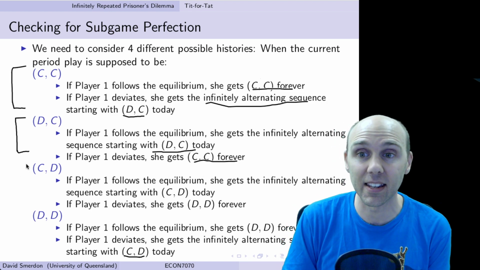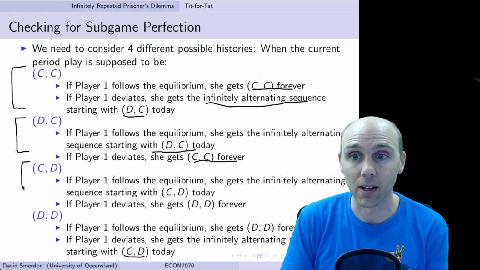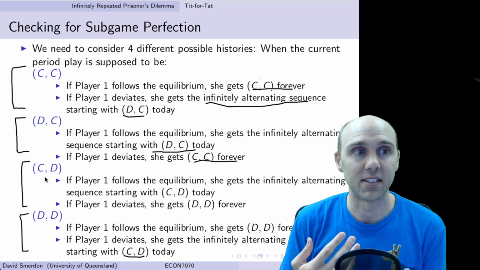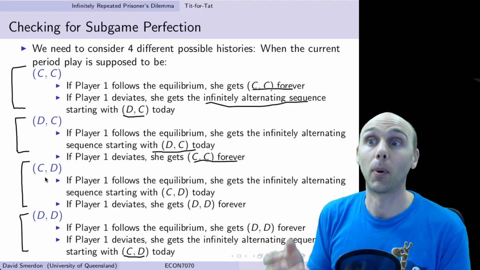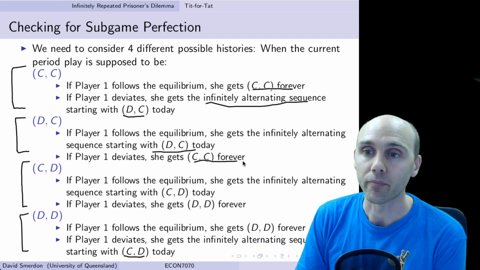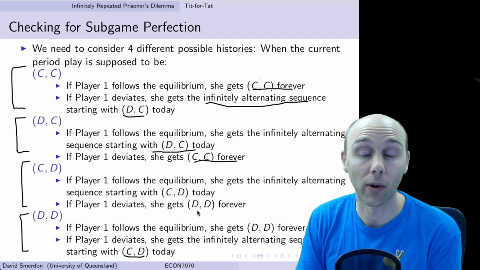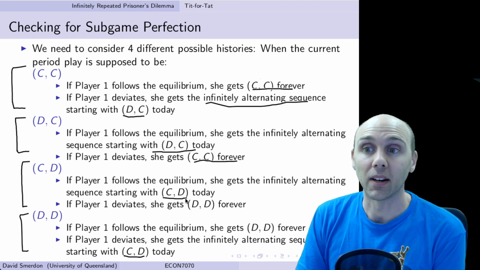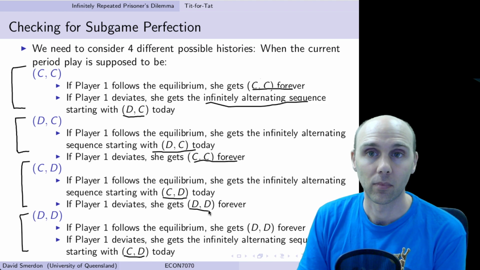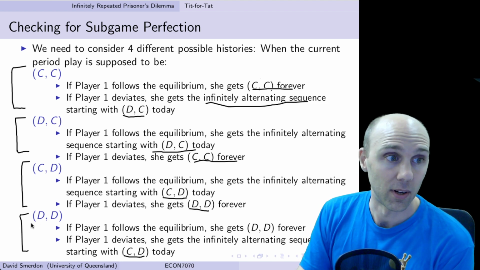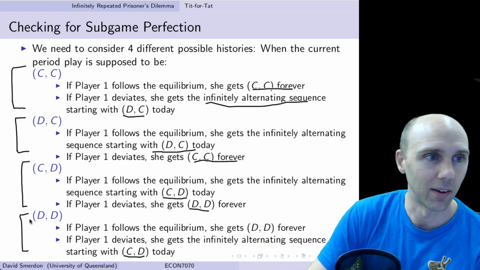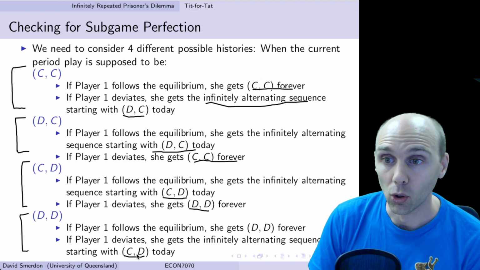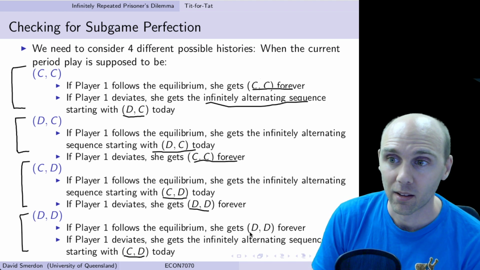And if you look at CD and DD, if you look at this pair down here, you actually find the same. So in the CD history, the past play that leads us to CD being the supposed next period play, for there to be no profitable one-shot deviation, the CD loop must be at least as big as DD forever. But in the DD history, the CD loop cannot be bigger than DD forever.